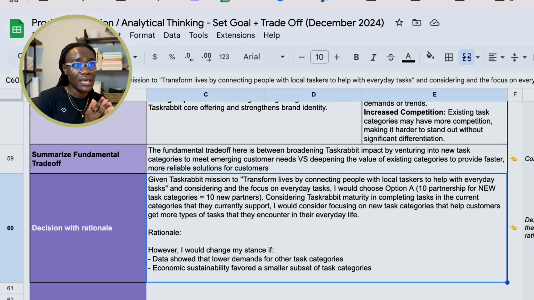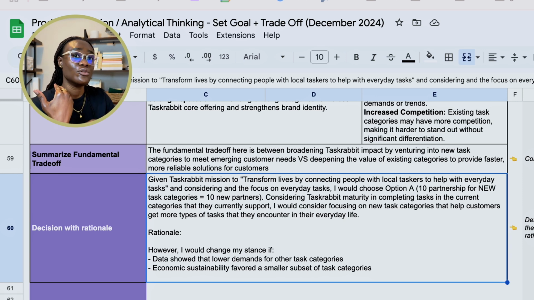So I'm saying here, again, this doesn't have to be your own answer. Like I said in the first video, in a real life situation, you have more context about the business, what they've done, what worked, what did not work, why it didn't work, and things like that. You have more context to be able to make a more rational and well thought out decision because you are part of the business. However, in an interview, they're also not trying to make sure that you are right or wrong. They're trying to see how you walk through an example and how you arrive at a decision given enough context. They are aware that you are not part of the business.